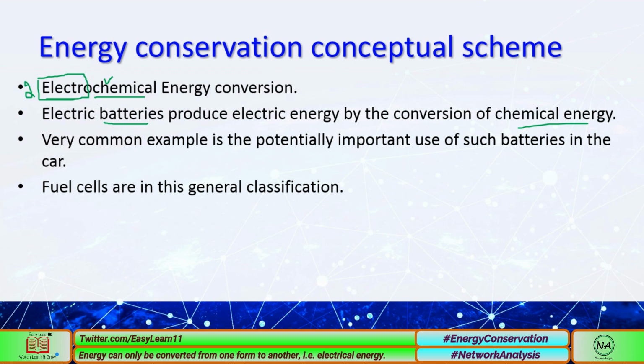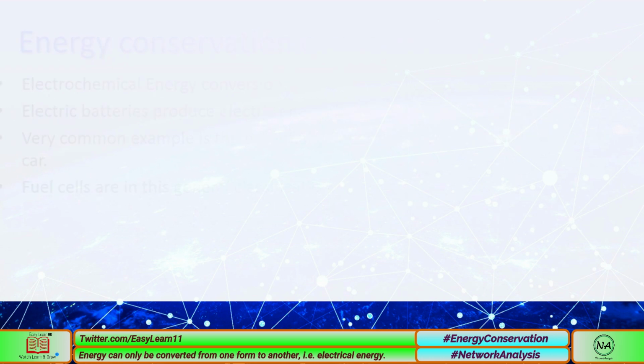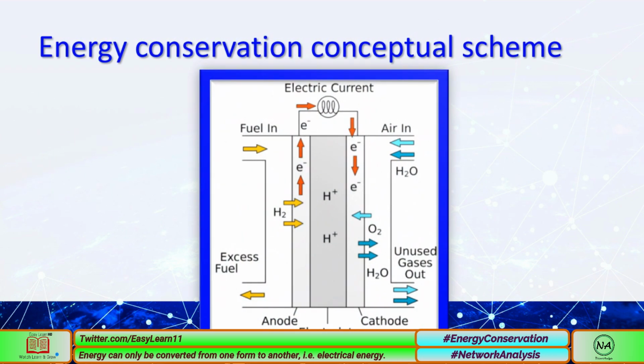Fuel cells are a very good example. What the fuel cells are doing in this context is that there are two types of fuels in the form of chemicals that are entered, and in the center this is the fuel cell, having an anode, a cathode, and in the center an electrolyte with hydrogen positive ions.